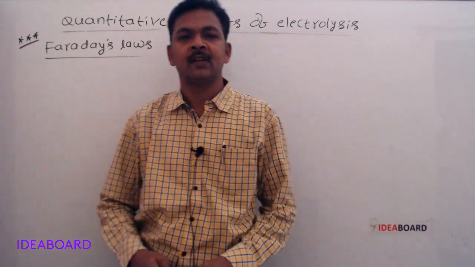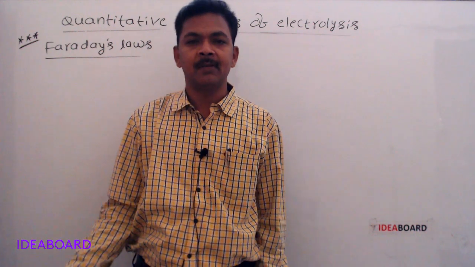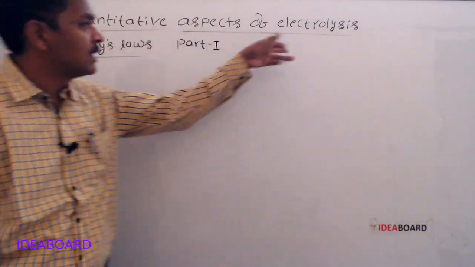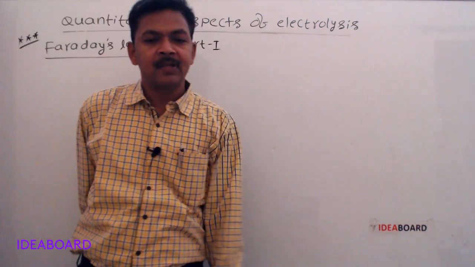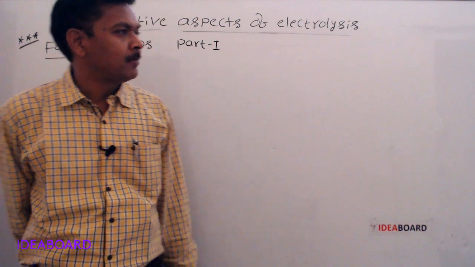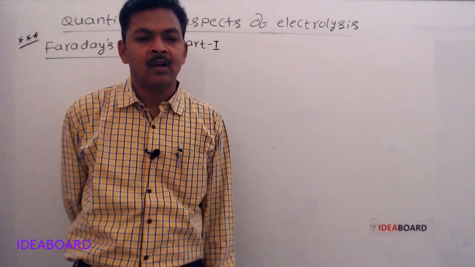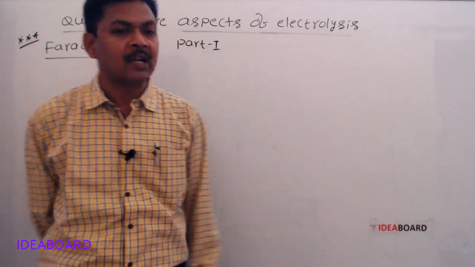My dear students, in the previous lecture I have explained the qualitative aspects of electrolysis. Now I am going to explain the quantitative aspects of electrolysis. Quantitative aspects of electrolysis means how much electric current is passed through the electrolyte solution and how much of the substance is deposited at the electrodes during the electrolysis.